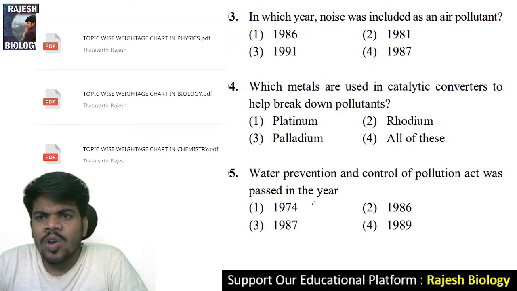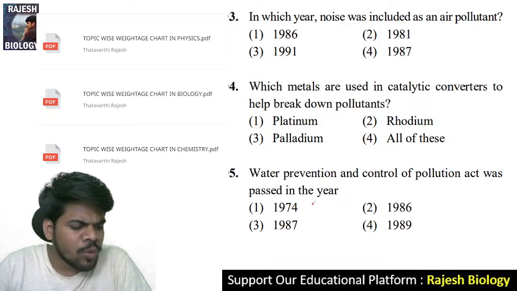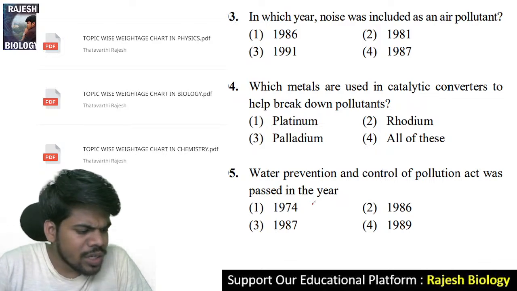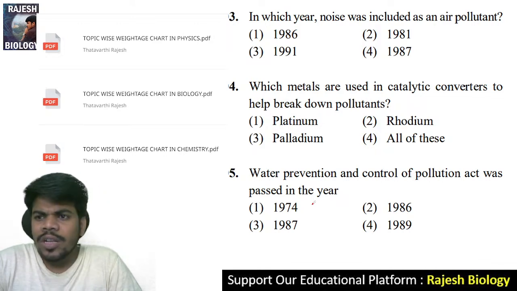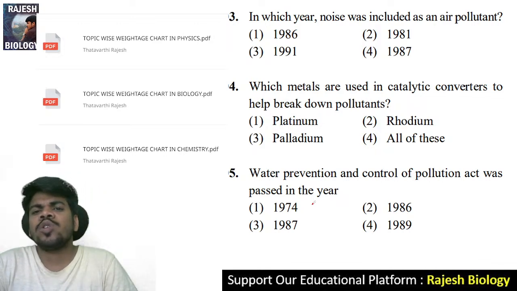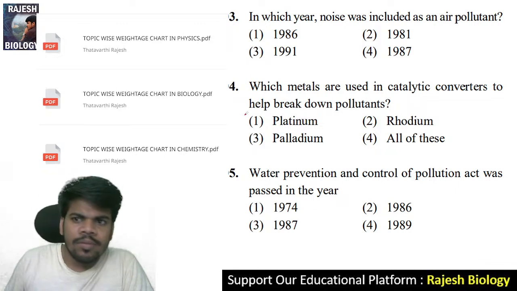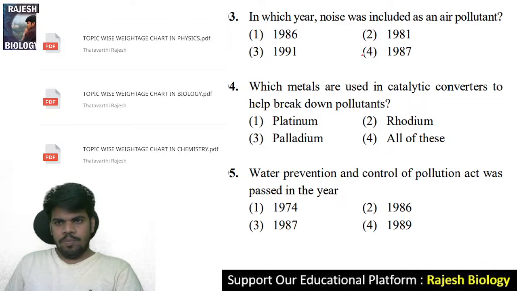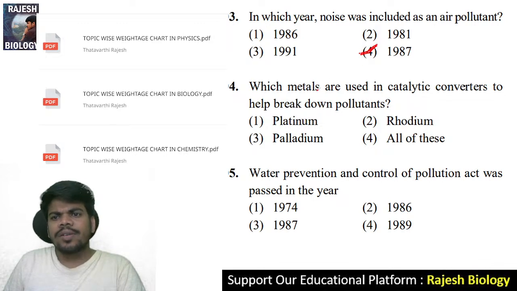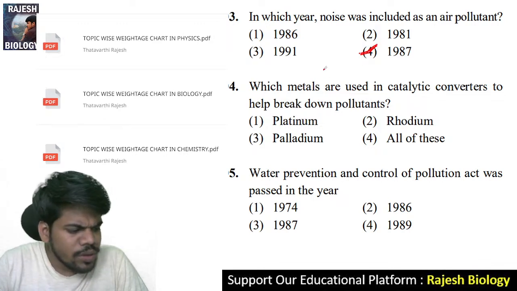In which year was noise included as an air pollutant? It is very, very important. I'm going to guess this question. Yeah, Rup Mahesh, correct. Very good. I'm going to guess this question in the next NEET examination 2023. They will definitely focus on noise pollution and air pollution, their connection. You should know this year. Here it is 1987. Come to the fourth question.